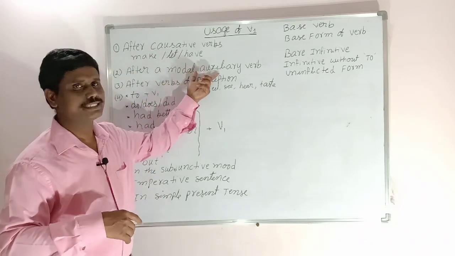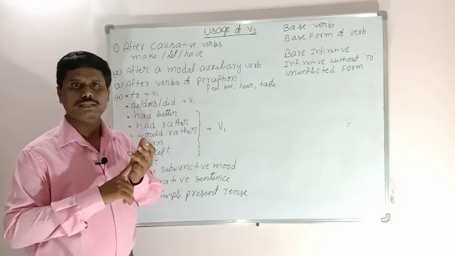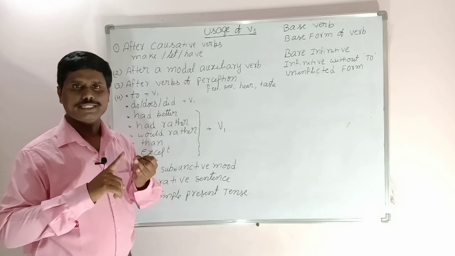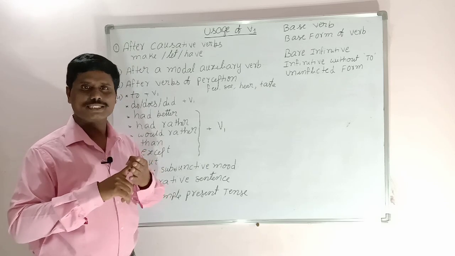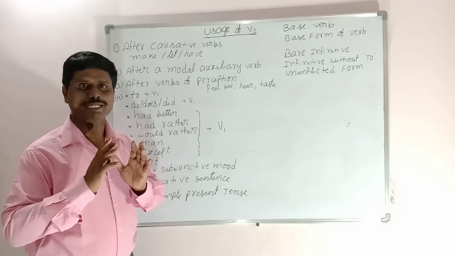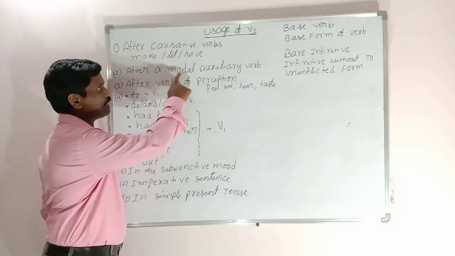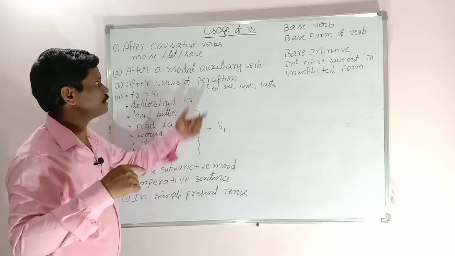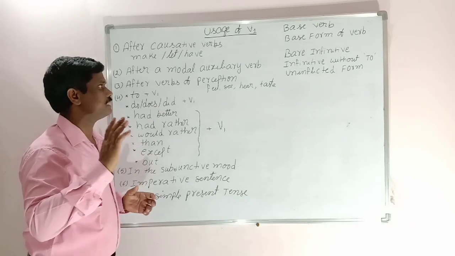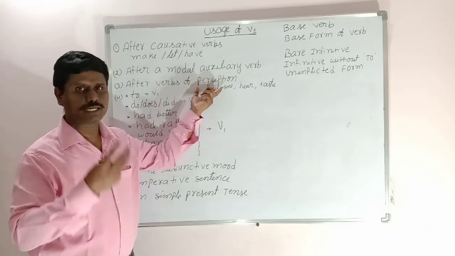After a modal auxiliary verb, meaning will, would, shall, should, can, could, may, might, must, ought, dare, need. These verbs are called auxiliary verbs, especially modal auxiliary verbs. Immediately after a modal auxiliary verb, we always use the first form of the verb, that is verb 1.